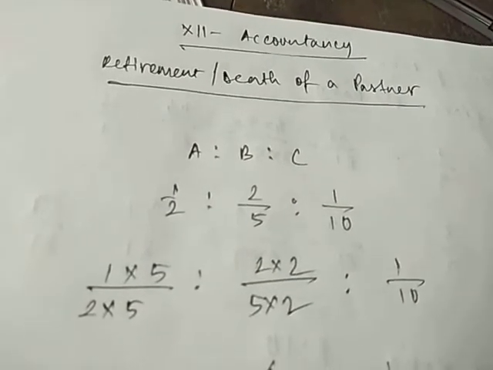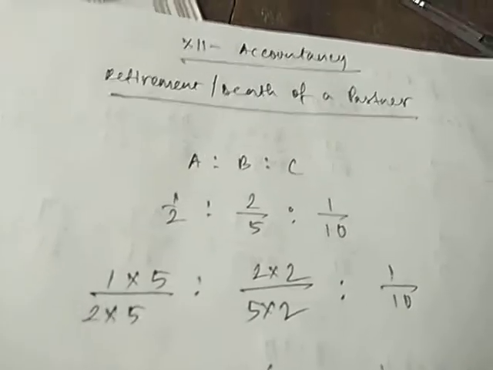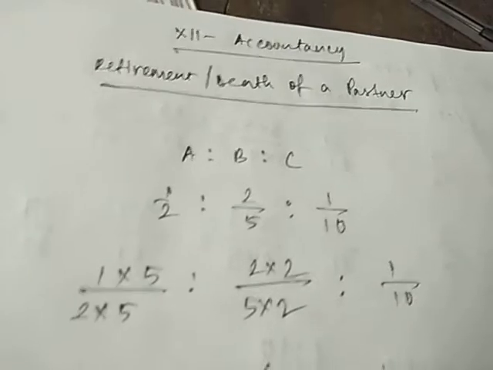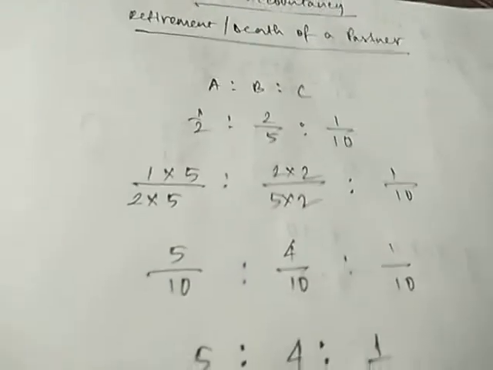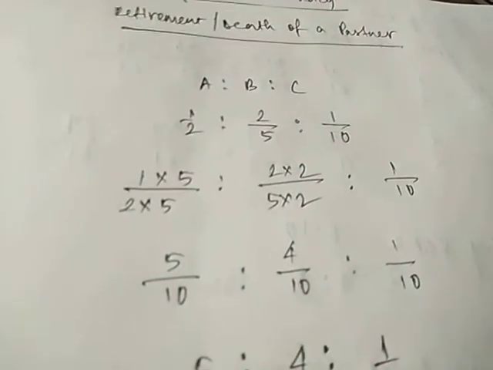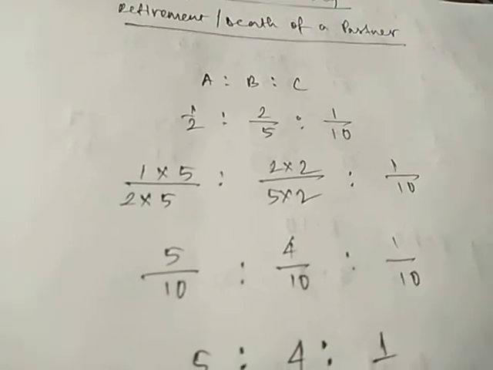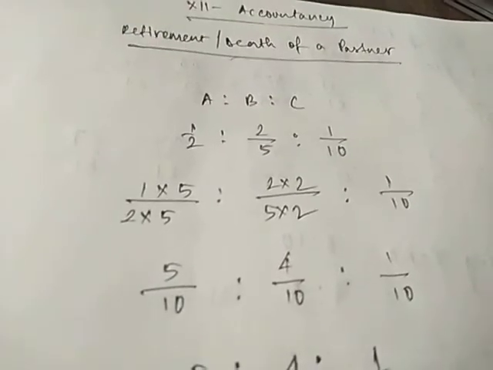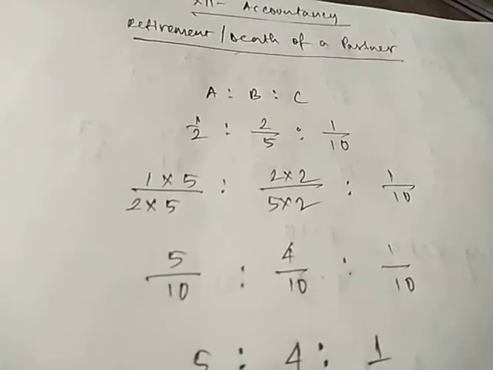Out of any of the partners, for example if there are 2 partners or 3 partners, any partner will be retiring from the firm or going out from the firm for any reason. Both admission and retirement cause dissolution of partnership. There are 2 concepts: dissolution of partnership and dissolution of partnership firm. Dissolution of partnership firm we'll read in a separate chapter. For that we have a chapter, dissolution of partnership firm.